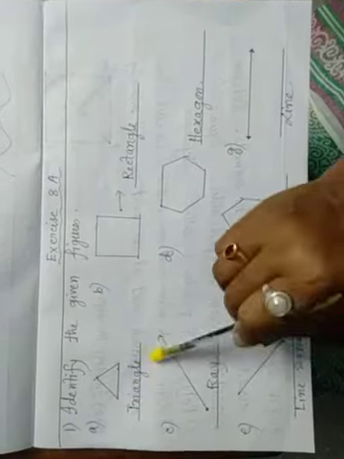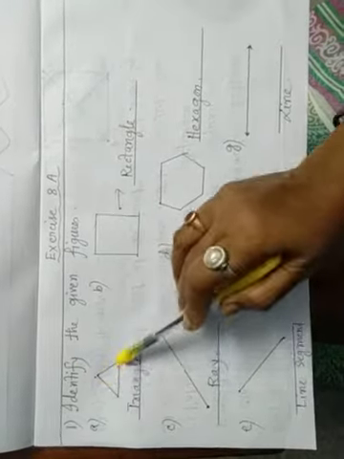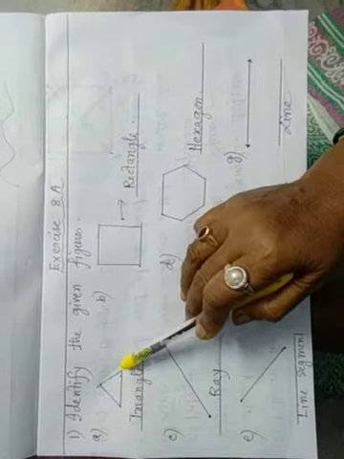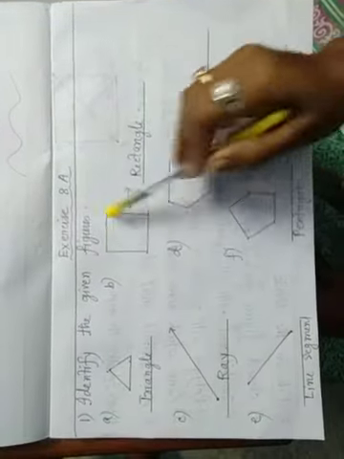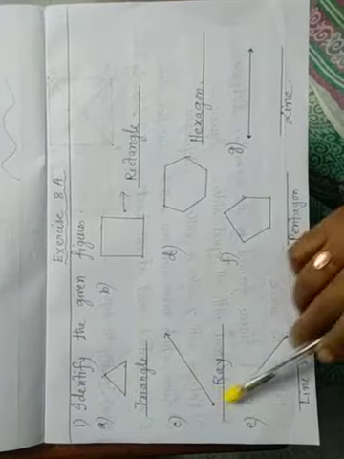Exercise 8a. Identify the given figure. Here are some figures. You have to call it. Write it. What is this? Triangle. Three lines in a surface space, that is called triangle. Rectangle. Four sides with equal length. C. Ray. One endpoint. D.